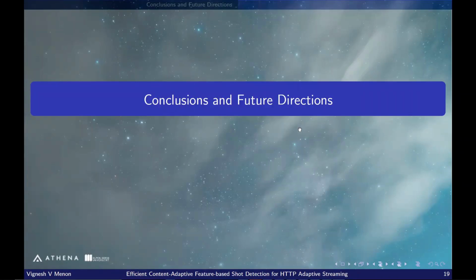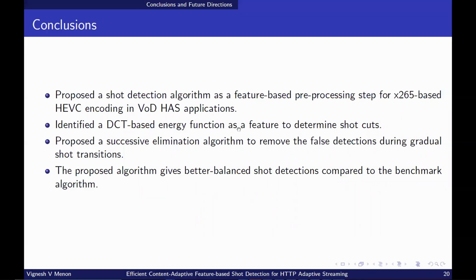To conclude this presentation, this paper proposes a shot detection algorithm as a feature-based pre-processing step for x265-based HEVC encoding for video-on-demand HTTP adaptive streaming applications. A DCT-based energy function is identified as a feature to determine shot transitions. A successive elimination algorithm is proposed to remove the false detections during gradual shot transitions. The final results show that the proposed algorithm has a recall rate and an F-measure 25% and 20% higher than the benchmark algorithm, which implies that the proposed algorithm gives balanced shot detections compared to the benchmark algorithm.